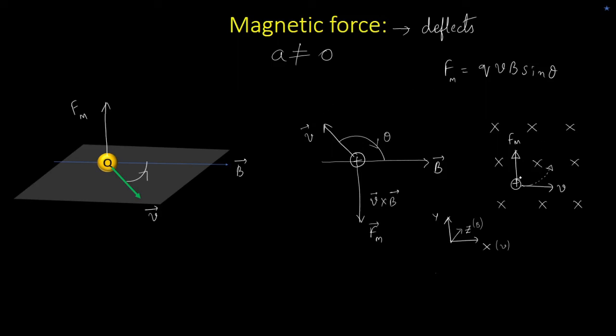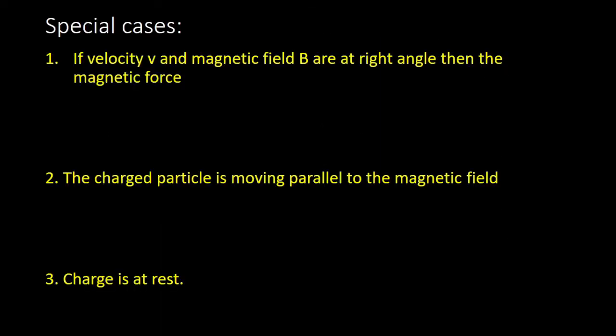Okay, so that's one of the important differences between electric field and magnetic field. So now we know what will be the magnetic force which is acting on a charged particle. Now let us look at some special cases. If the velocity and the magnetic field are at right angle to each other, then what will happen to the magnetic force?